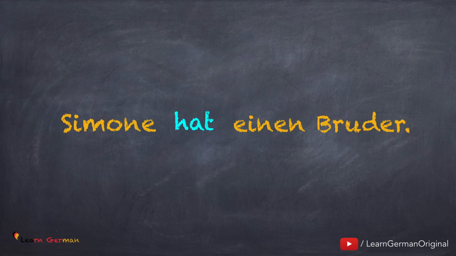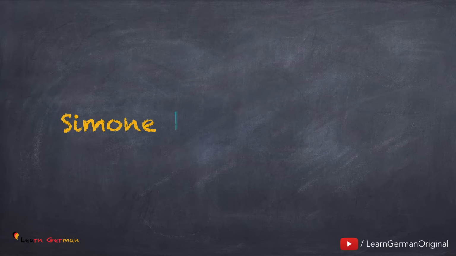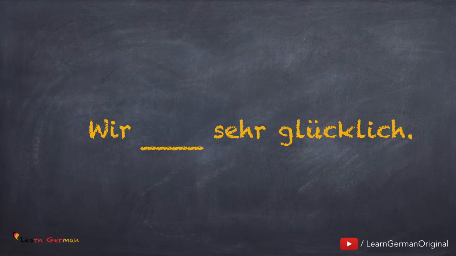And the answer is Simone hat einen Bruder. Here's the second sentence. And the answer is Wir sind sehr glücklich.